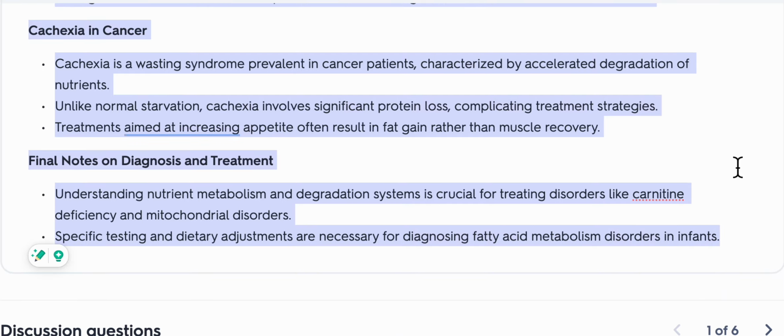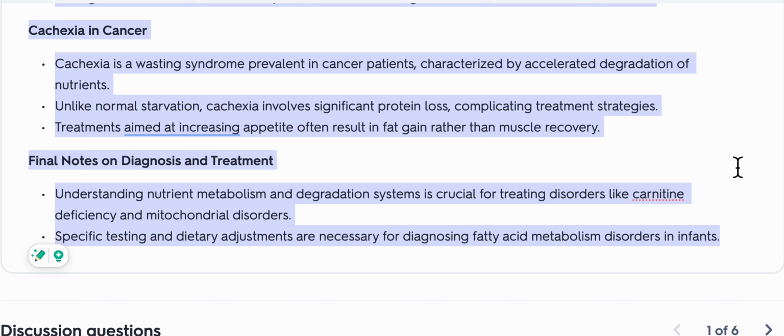Cachexia in cancer. Cachexia is a wasting syndrome prevalent in cancer patients, characterized by accelerated degradation of nutrients. Unlike normal starvation, cachexia involves significant protein loss, complicating treatment strategies. Treatments aimed at increasing appetite often result in fat gain rather than muscle recovery.